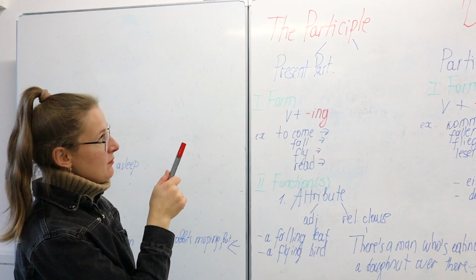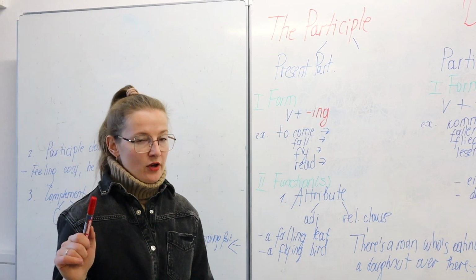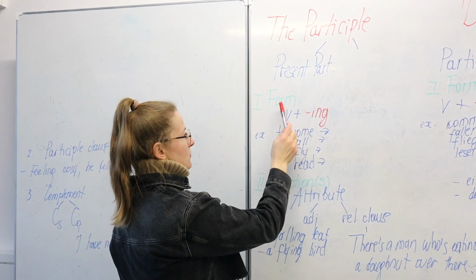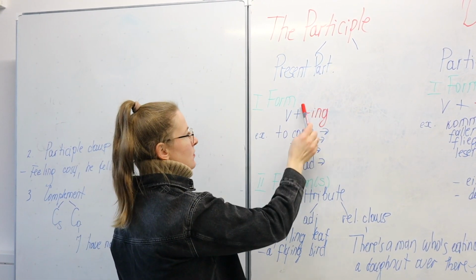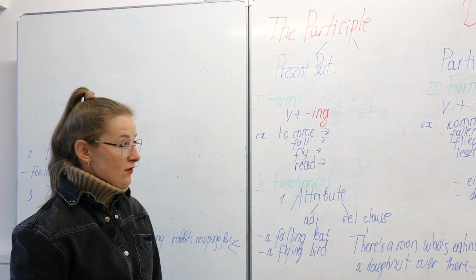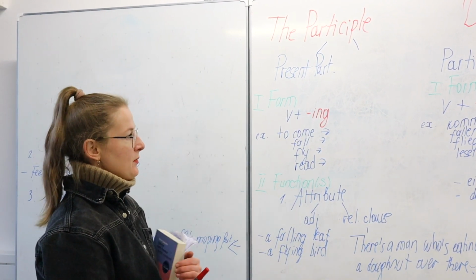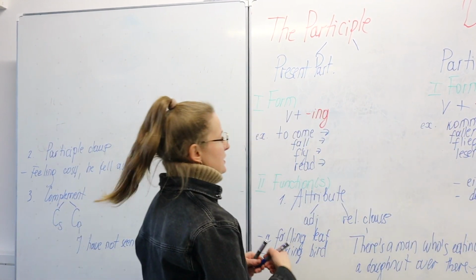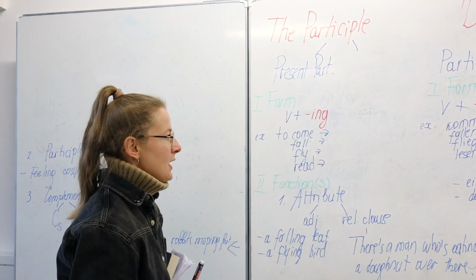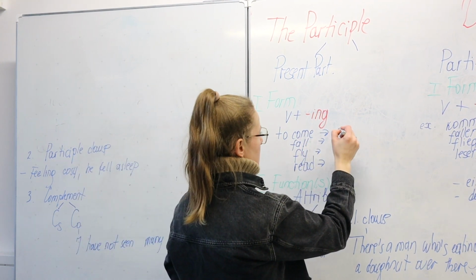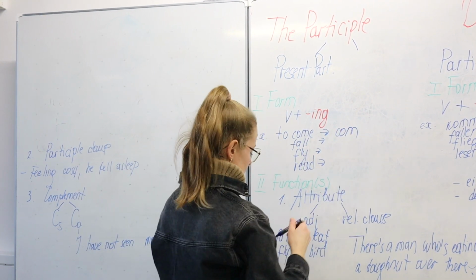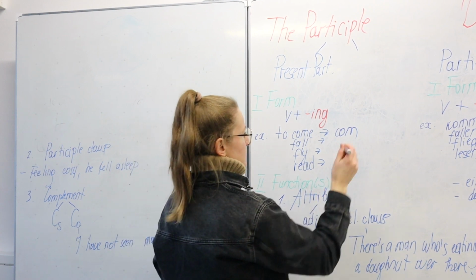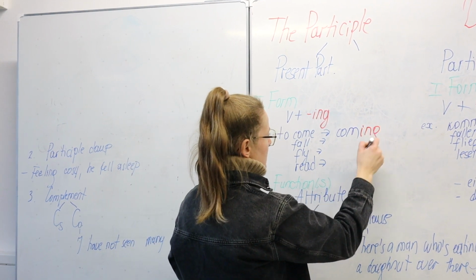Super easy, guys. The participle is derived from verbs, okay? So you need the base of the verb and then you add the ing suffix. And so if we take as an example these four verbs, to come, right? We need the base and then the ing suffix.